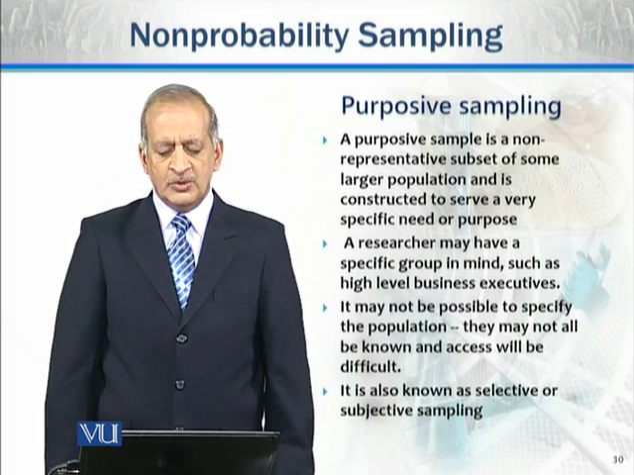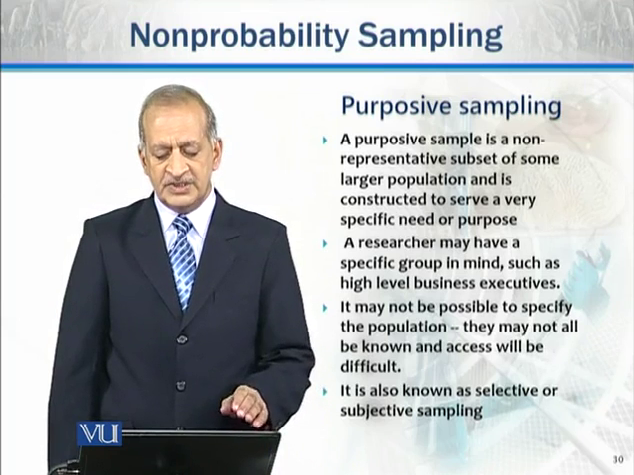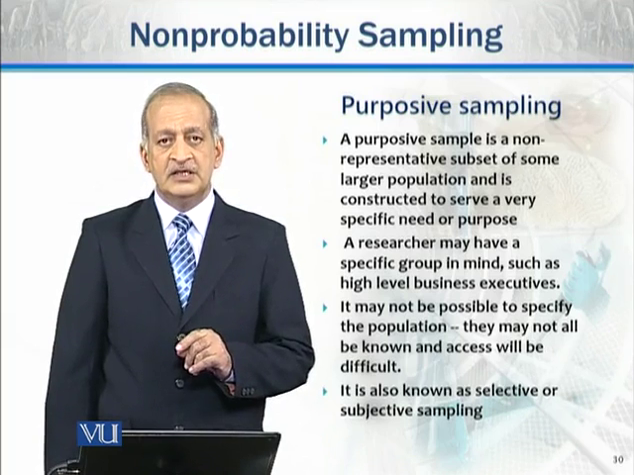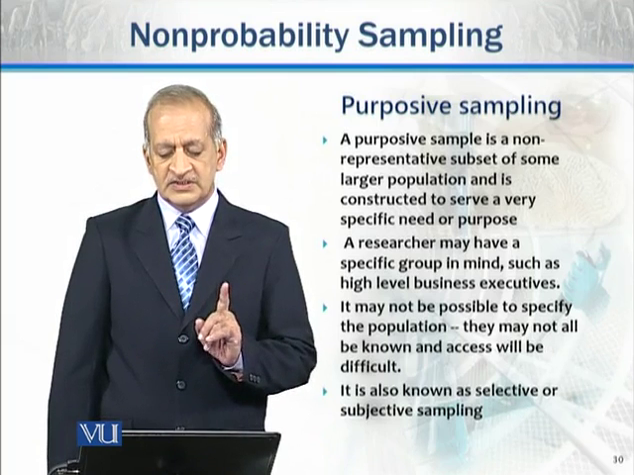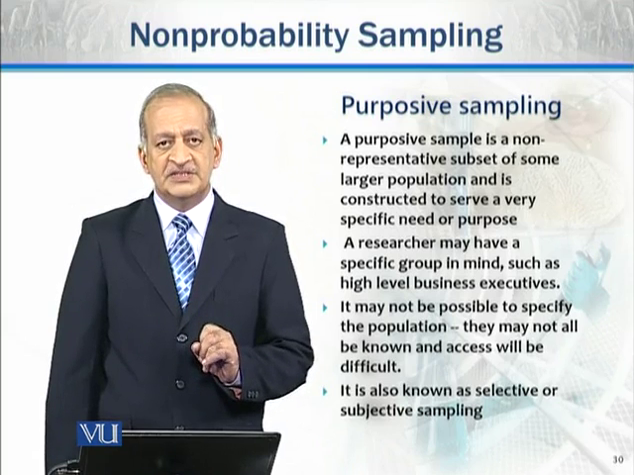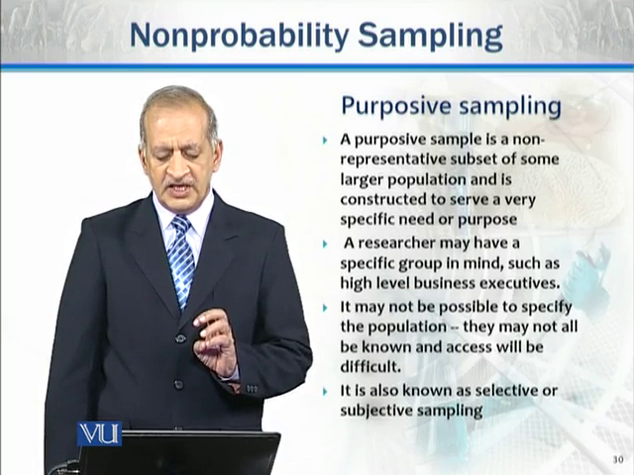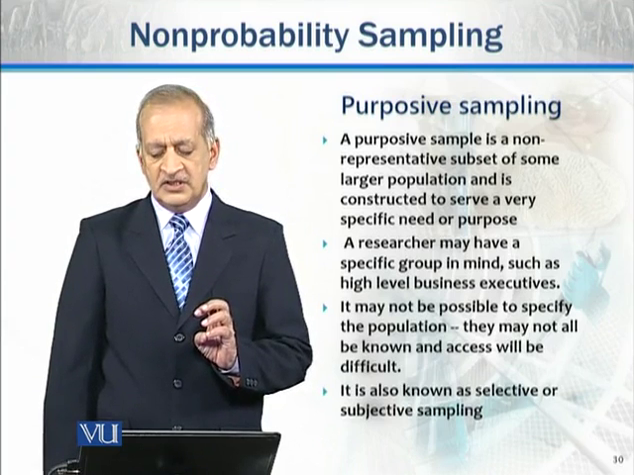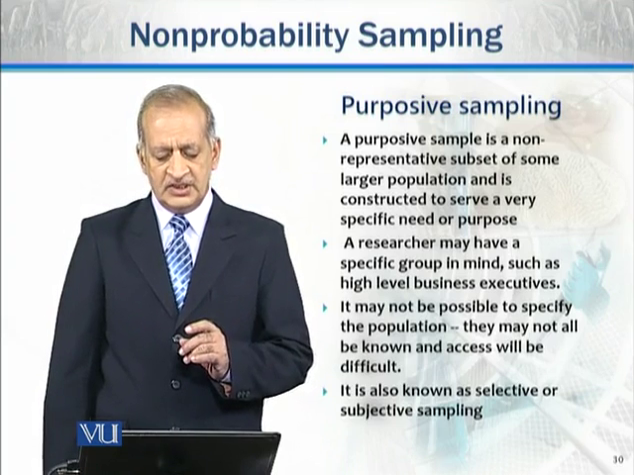The next type of non-probability sampling is purposive sampling. As the name indicates, it is from purpose. So it is based on need or purpose. ये ज़ाहिर इसकी सबसे पहली characteristic है. So it is a non-representative subset of some larger population and is constructed to serve a very specific need or purpose. And in this sampling, a researcher may have a specific group in mind, such as high-level business executives or some other type of individuals which have to be sampled.